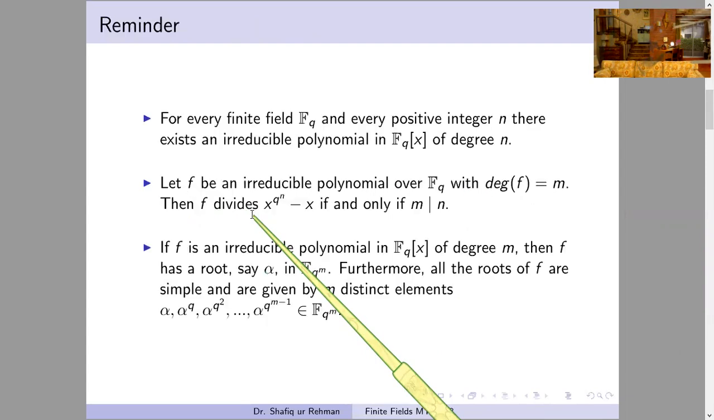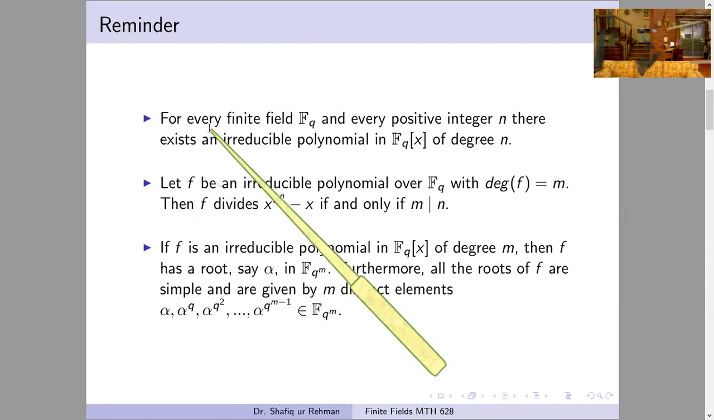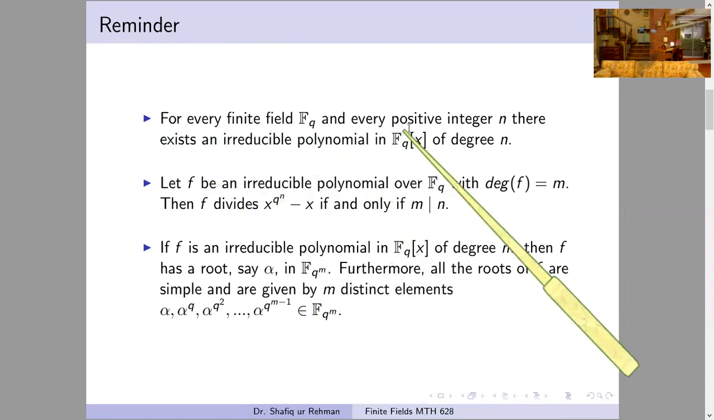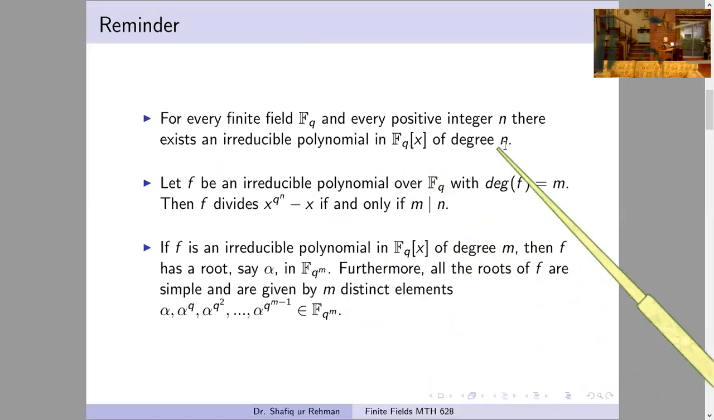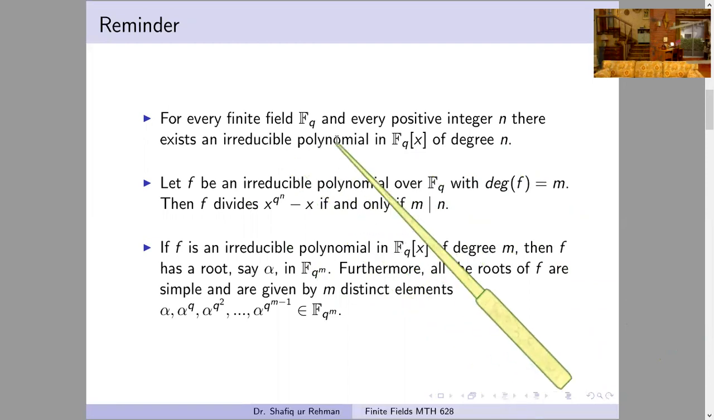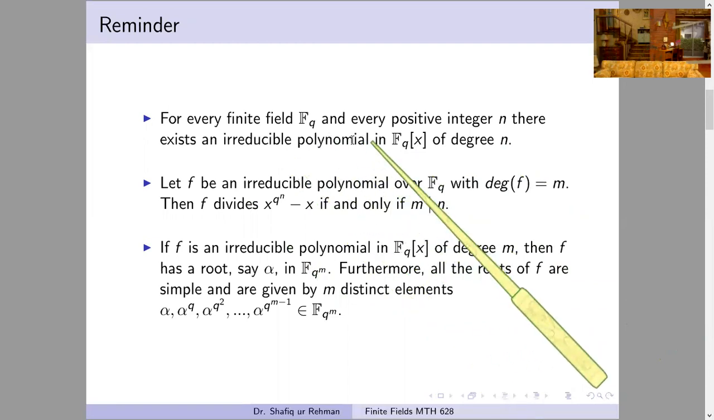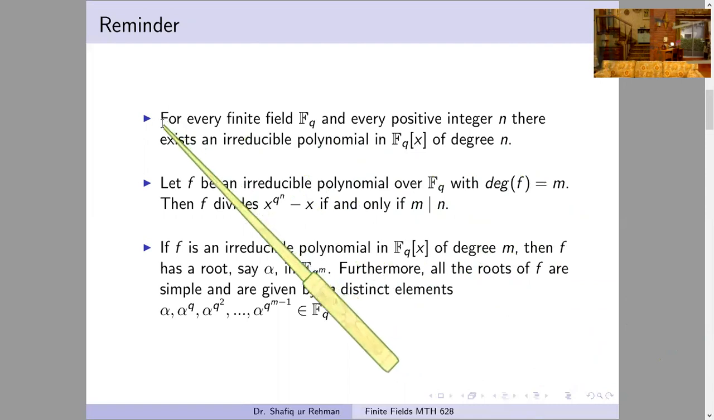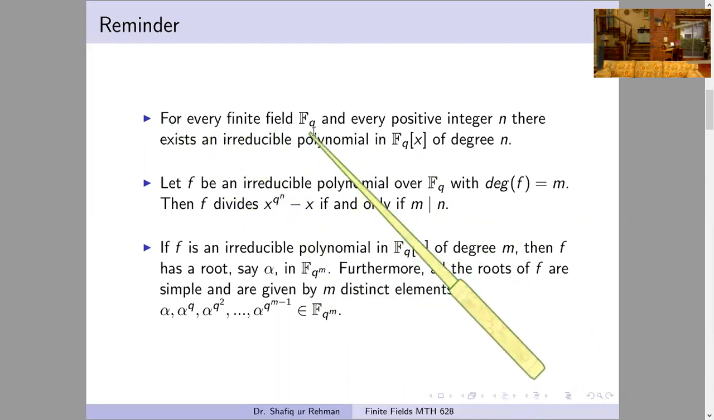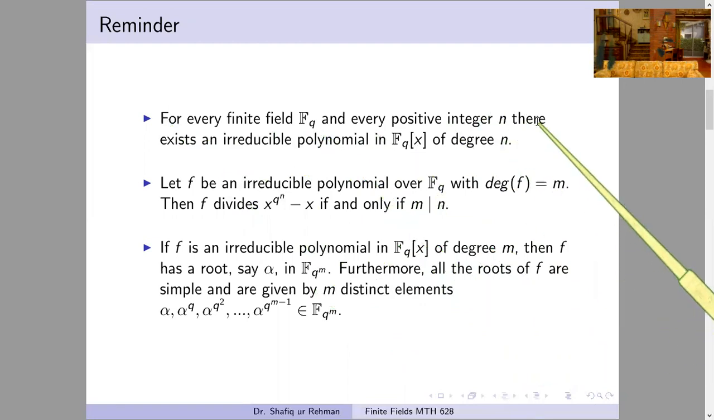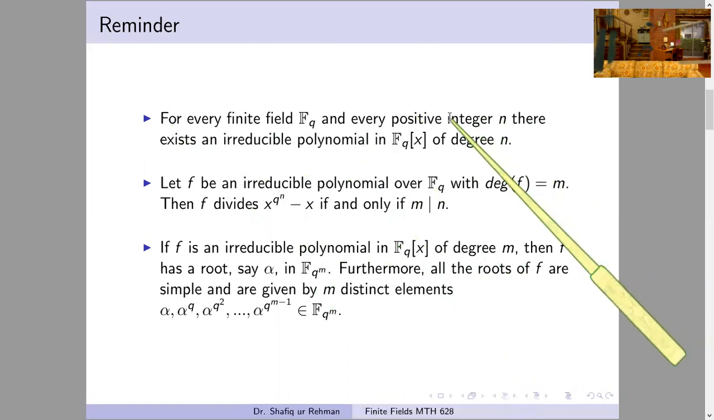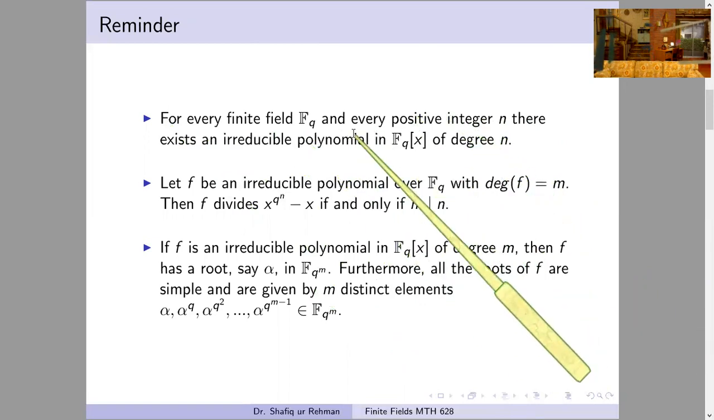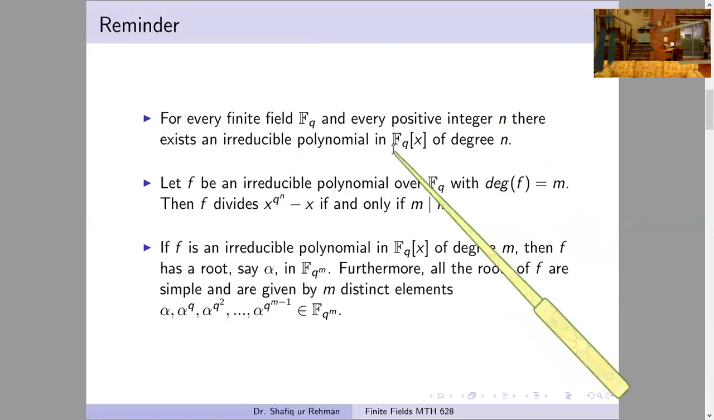First of all, we recall that for every finite field Fq and every positive divisor n, there exists an irreducible polynomial over Fq of degree n. This we know already from our previous lessons. We have proved that for every finite field Fq and every positive integer n, there exists an irreducible polynomial in the polynomial ring Fq[x] of degree n. That is, we can find an irreducible polynomial of each degree over any finite field Fq.